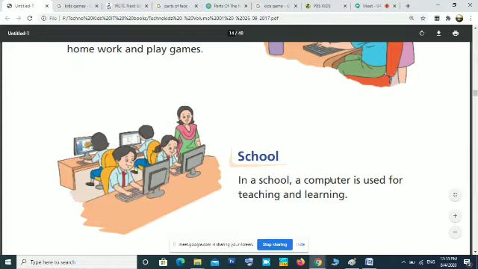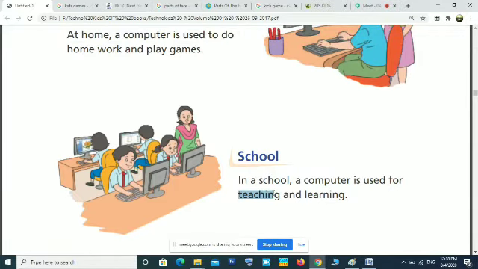In school, a computer is used for teaching and learning. Teachers can use it for teaching. So with the help of several resources in the computer and with the help of internet, teachers can show you anything in this world. Similarly, you can learn how to use computers, for typing, for drawing, for playing, for watching, for using internet. All that you can learn in the school. So these are the main uses of computer in the school.